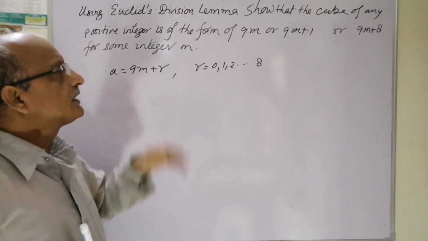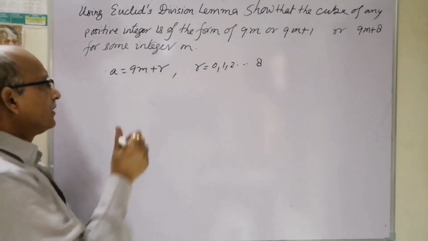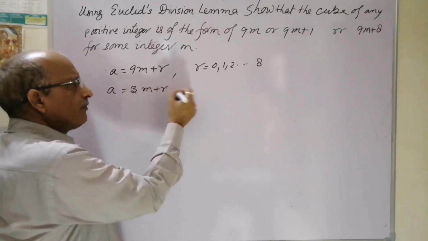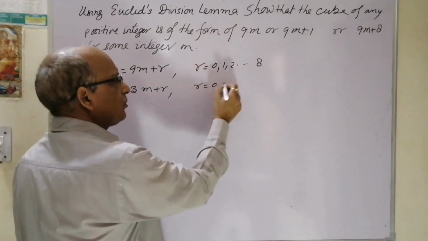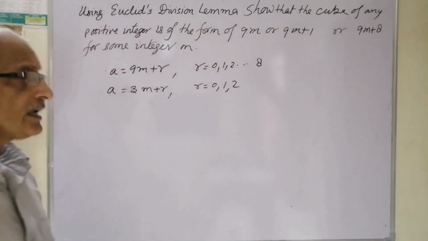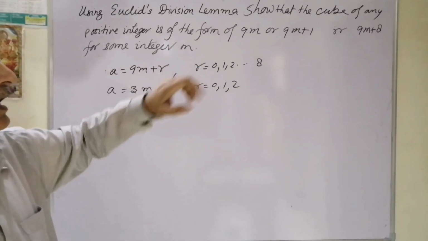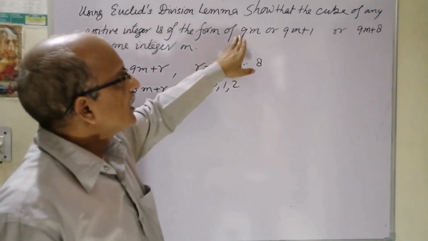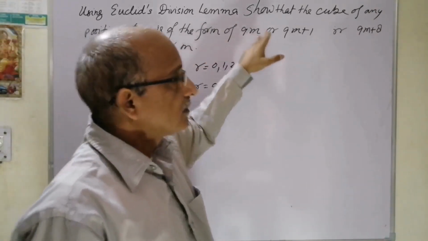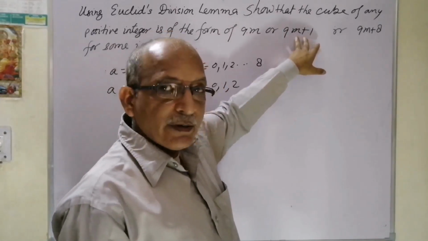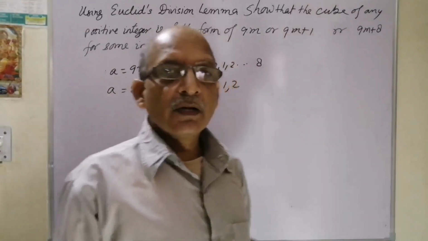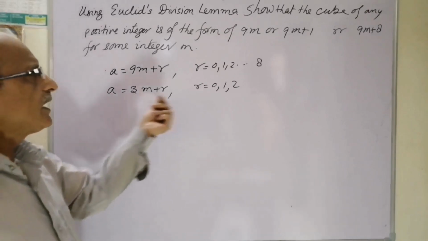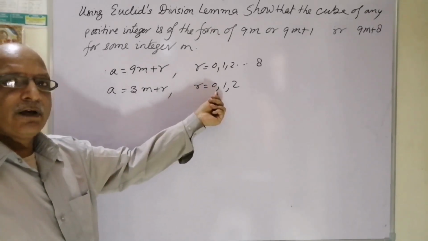So better is that we should consider here 3m plus r. Why it is so and how it is so, I am explaining it. When we are taking 3m plus r, r will be equal to 0 or 1 or 2, nothing else. Now let's see how many cases are required: as many results demanded, as many cases required. So 9m is one case, 9m plus 1 will be given by another case, and 9m plus 8 will be given by another case. So how many cases required? 3.